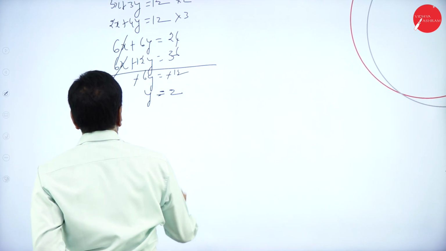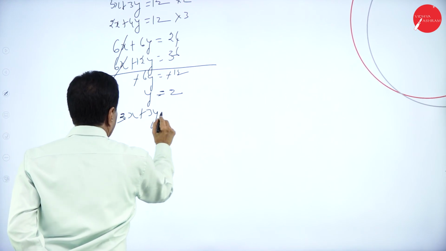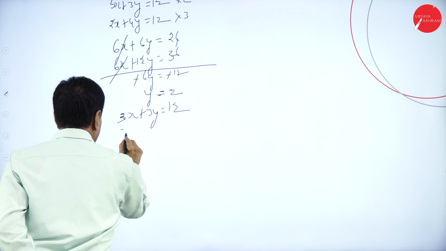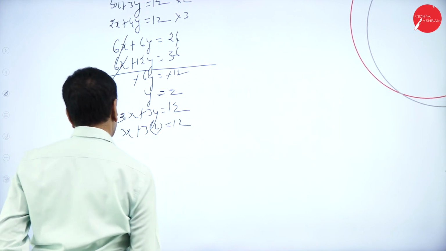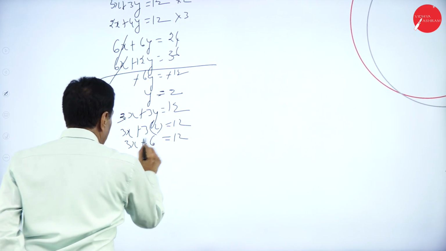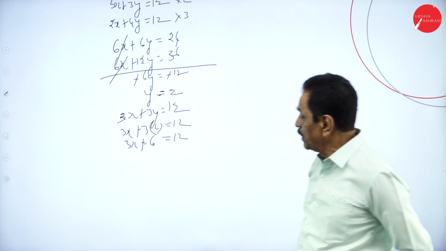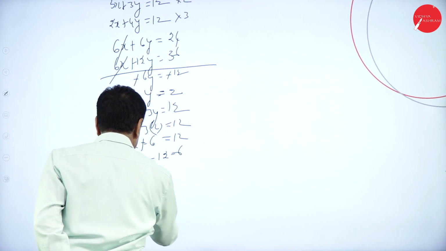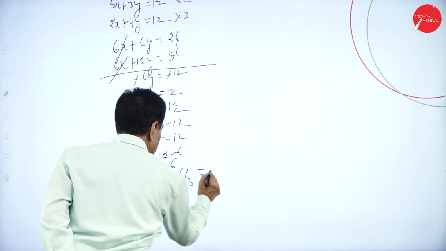Take the first equation. 3x plus 3y is equal to 12. 3x plus 3 into 2 is equal to 12. 3x plus 6 is equal to 12. 3x is equal to 12 minus 6. 3x is equal to 6. X is equal to 6 divided by 3.